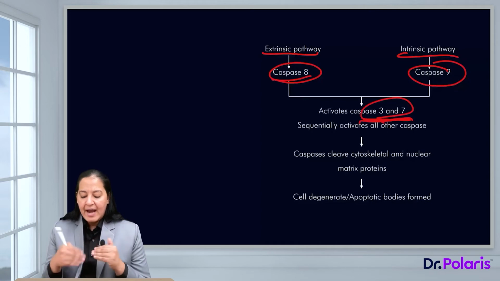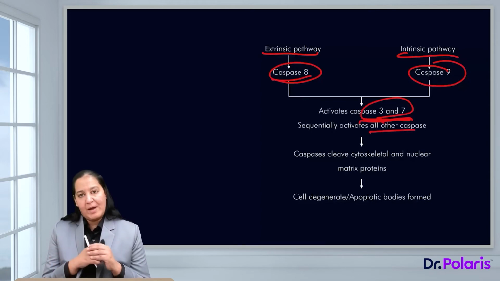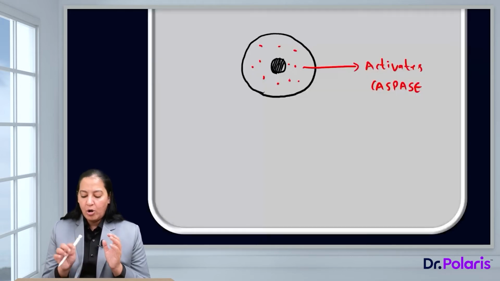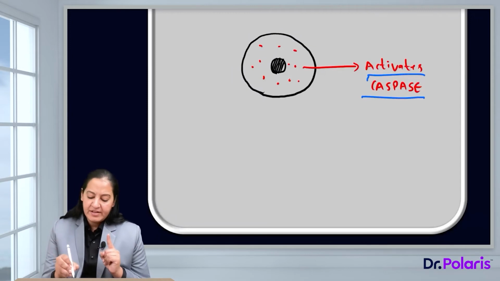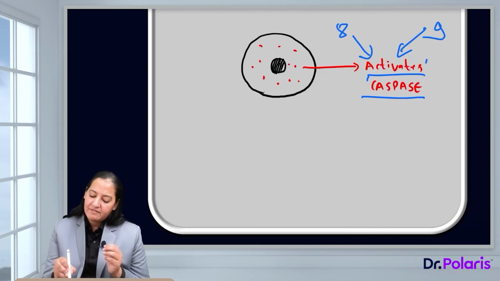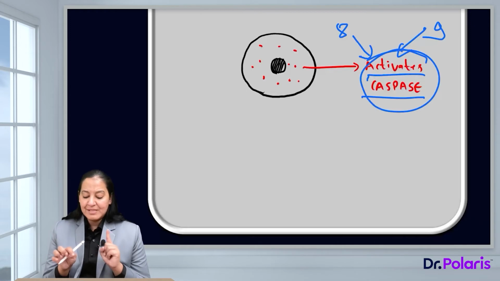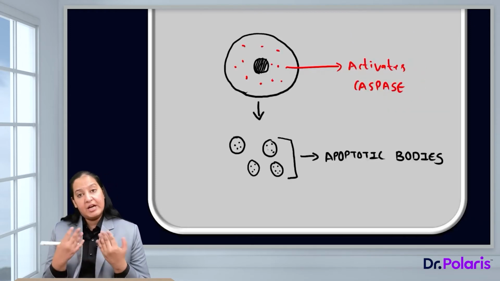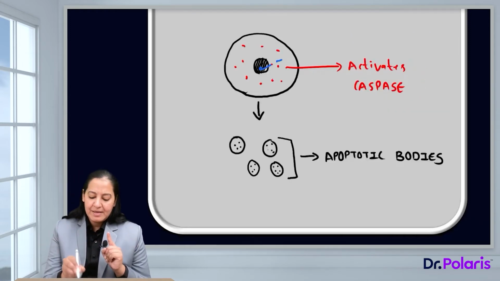You got my point? And sequentially, all other caspases are also activated, one by one. After that, all the caspases are activated. You got my point? So, if it is the extrinsic pathway, caspase 8 is the first caspase activated. If it is the intrinsic pathway, caspase 9 is the first caspase activated. And ultimately, they activate all other caspases. So, after all caspases are activated, what will they do? They will degrade the nucleus, cytoplasm and cell membrane of the cell. So, the entire cell will be converted into multiple small apoptotic bodies.